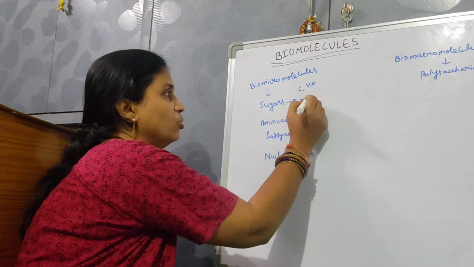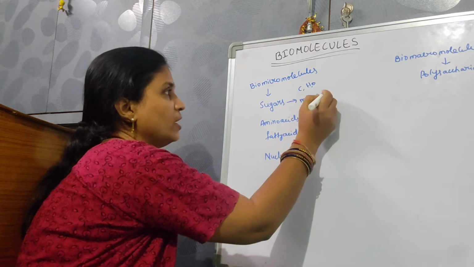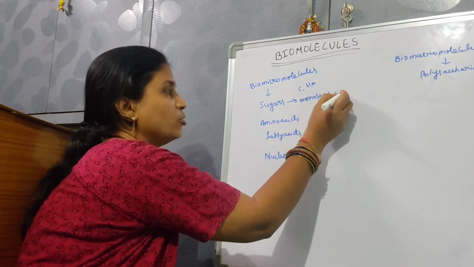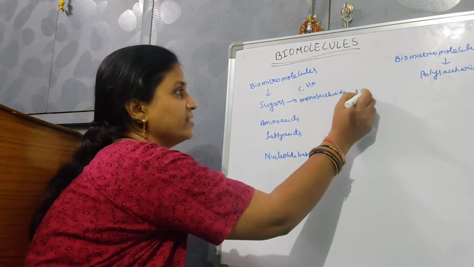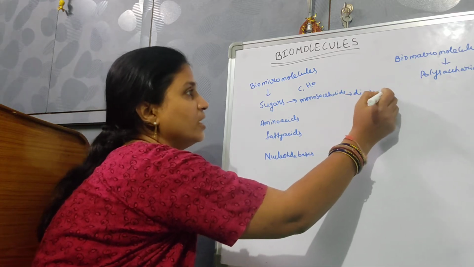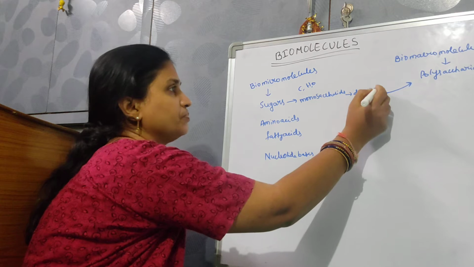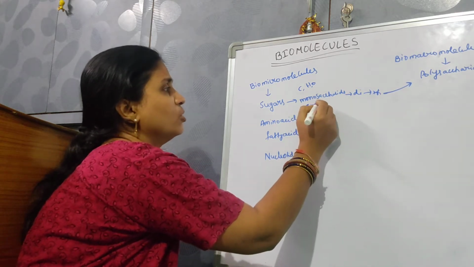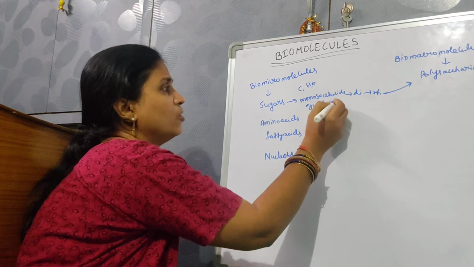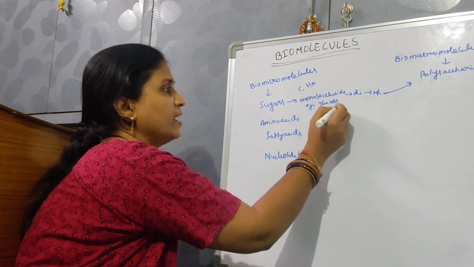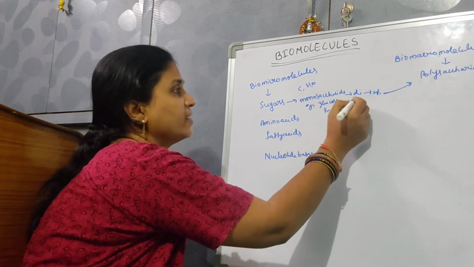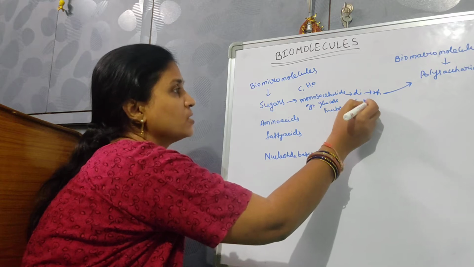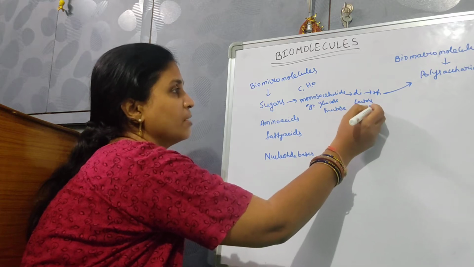They are monosaccharides. Monosaccharides are going to bind to form disaccharides, then polysaccharides. Monosaccharide examples are glucose and fructose. Disaccharide examples are lactose and sucrose.